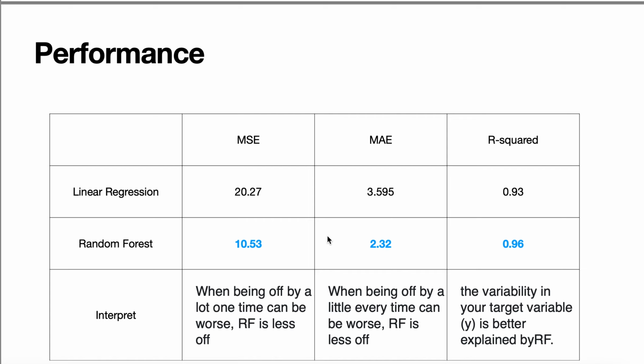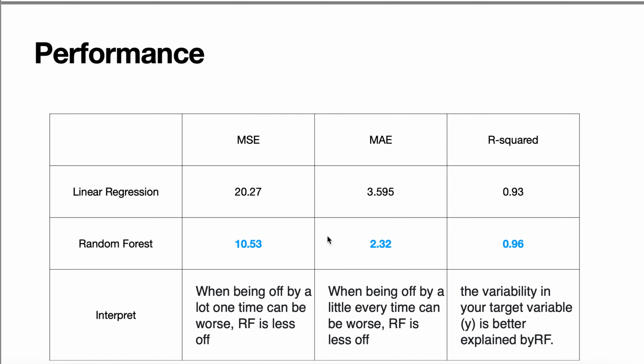So for all metric, random forest has a better performance. For MSE, random forest has lower MSE, which means that when being off by a lot, one time can be worse. Random forest is less off than linear regressor.